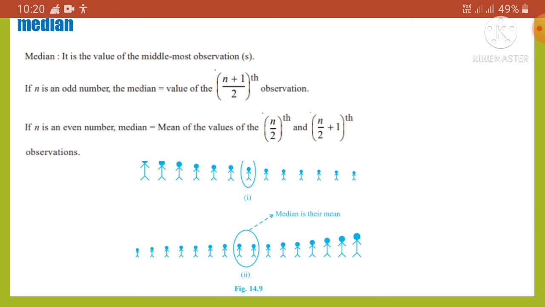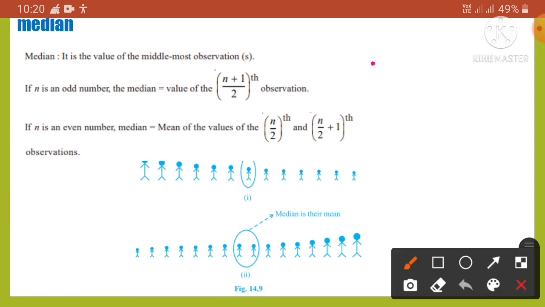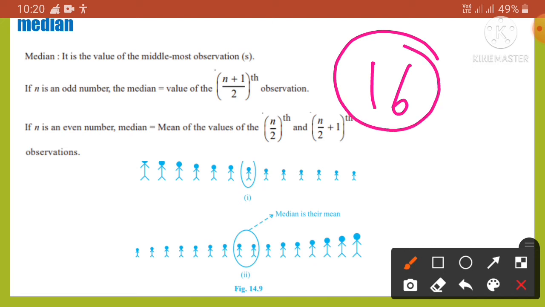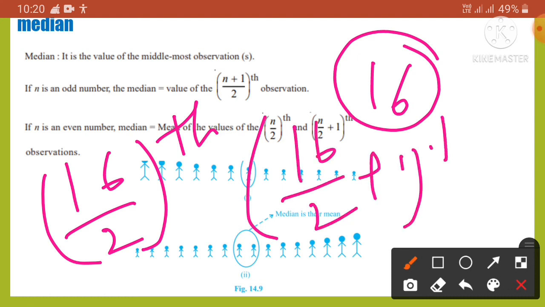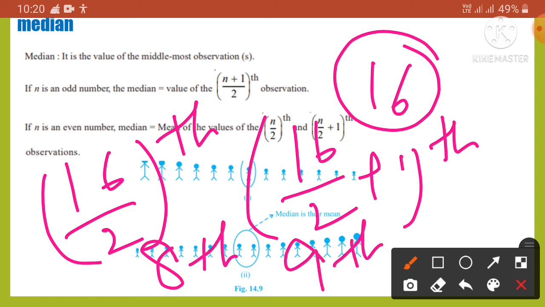For example, if the number of observations is 16, the median will be the mean of the 16 by 2th, that is the 8th, and the 16 by 2 plus 1th, that is the 9th observation.